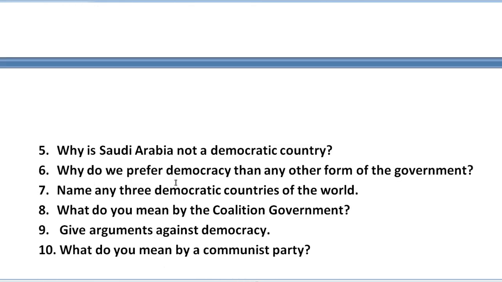Next, why do we prefer democracy over any other form of government? Seventh, name any 3 democratic countries of the world. Question number 8, what do you mean by a coalition government? Next, give arguments against democracy, and last, what do you mean by a communist party? These are all the important questions related to this chapter. In this way we have completed the whole chapter, the main points and main content, through a flowchart.